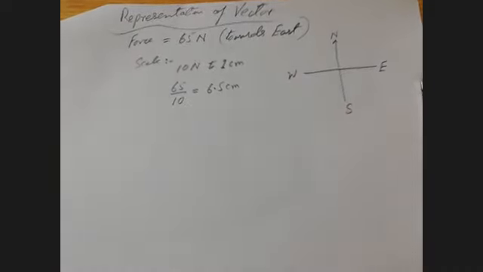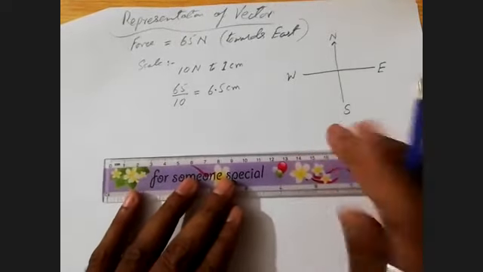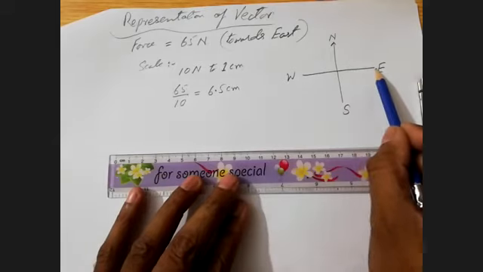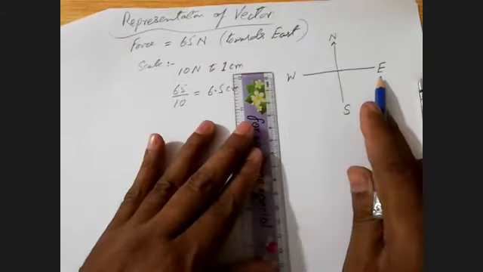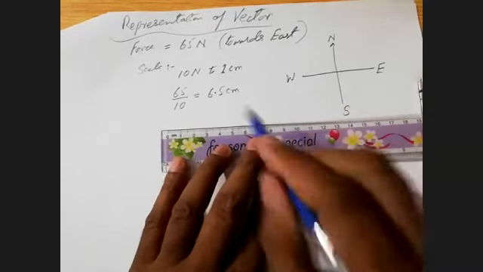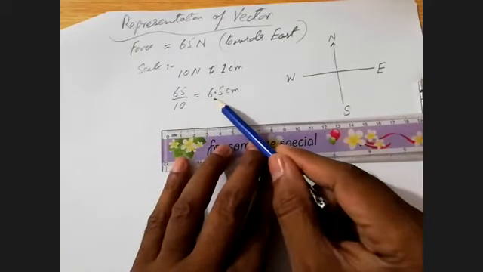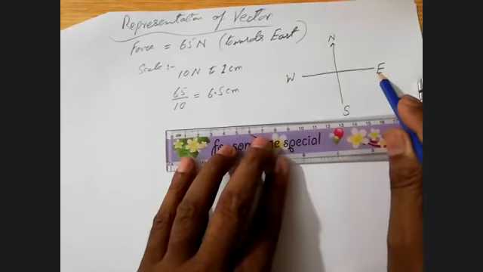Now how am I going to draw? I will have to draw the horizontal line, because I have to see in which direction I am going to draw. I am not going to draw a line like this because it will not be in the east direction. So after choosing the scale, I know that 65 Newton can be represented by 6.5 centimeter. I will have to see that the direction of east is this.